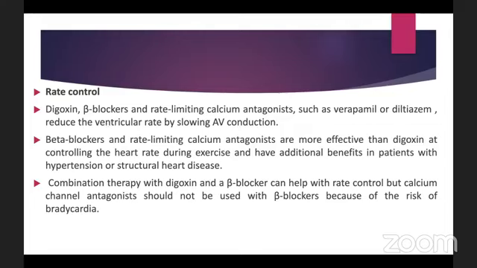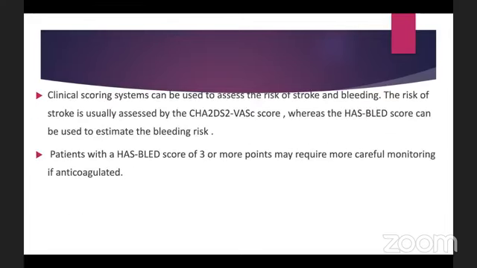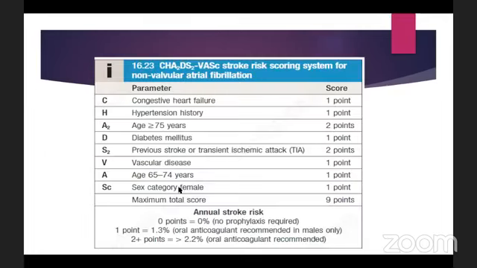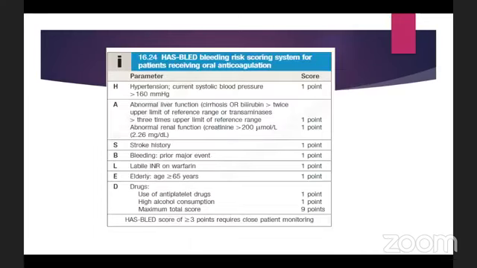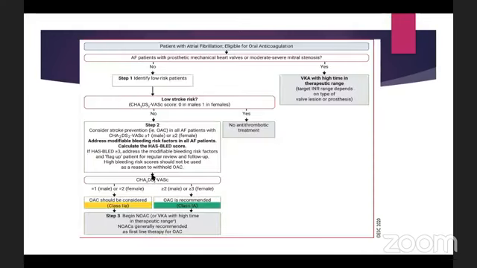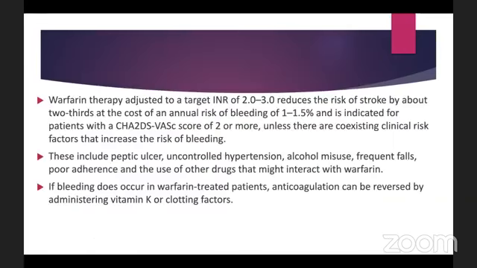For thromboprophylaxis, for mitral valve disease or prosthetic valves, we immediately go for thromboprophylaxis with warfarin. But in cases of non-valvular atrial fibrillation, we do the scoring, which is the CHA2DS2-VASc scoring. And if the patient is scored 1 or more for male, or 2 or more for female, we go for the anticoagulant. There are 2 options. One is warfarin, another is the DOACs.